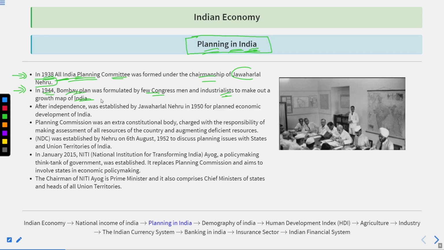Okay. And basically there are three prime questions in the economy. These questions are what to produce, how to produce, and to whom to produce. What to produce means what kind of goods and services are to be produced by using the resources. How to produce means what technique of production you are going to apply, like CIT or LIT. CIT stands for capital intensive technique. LIT stands for labor intensive technique.